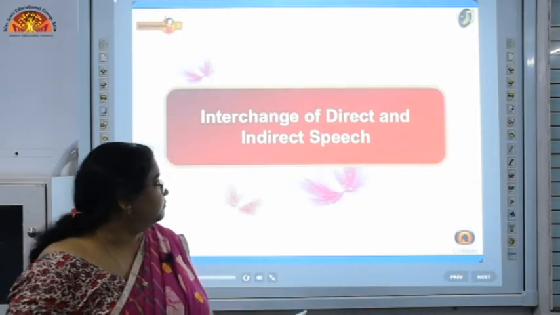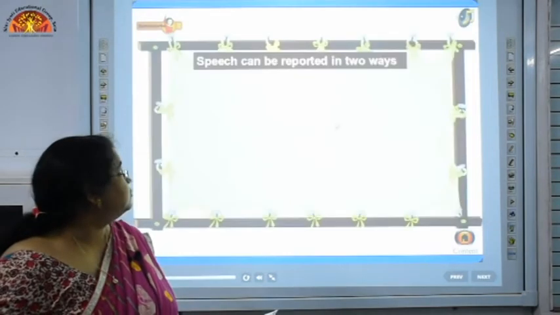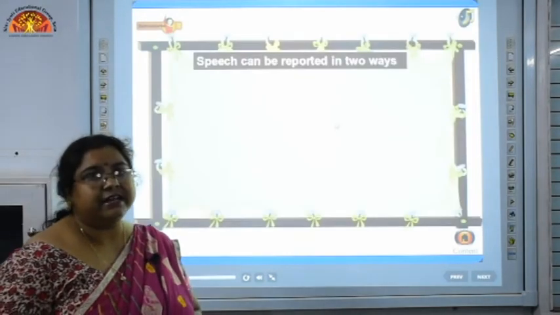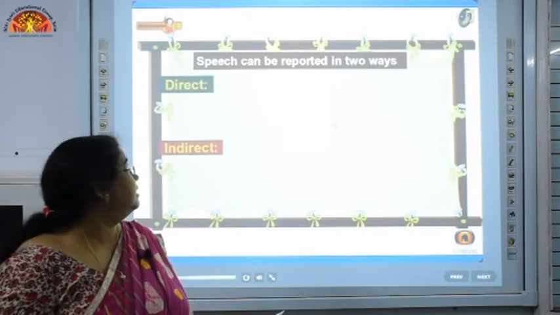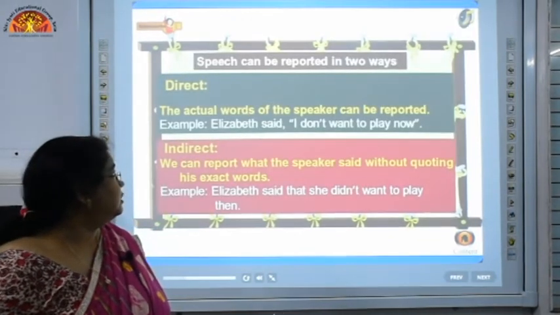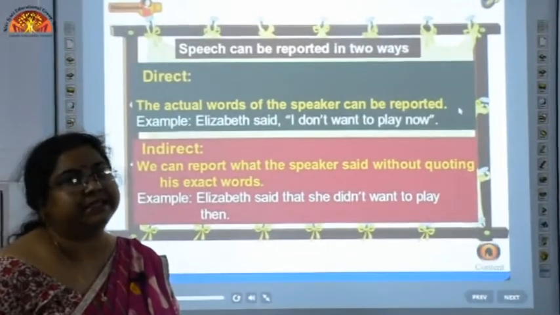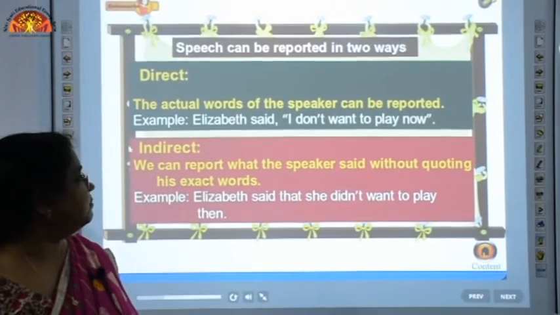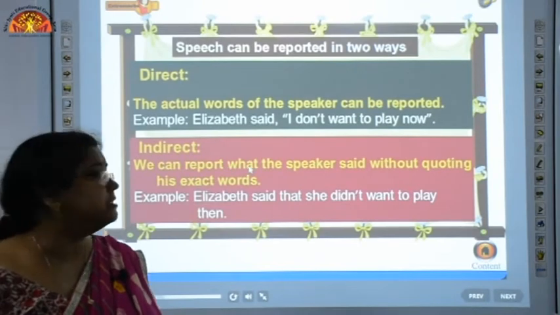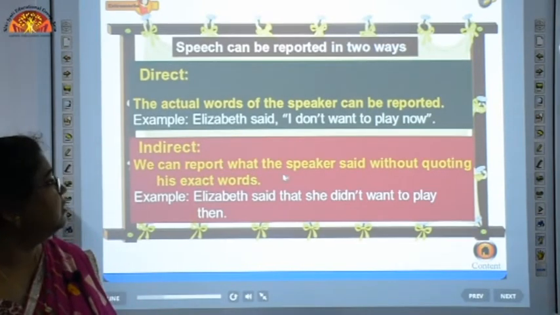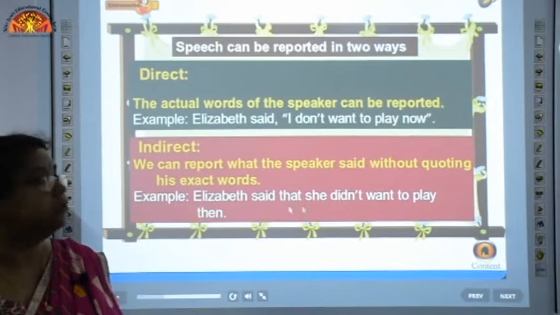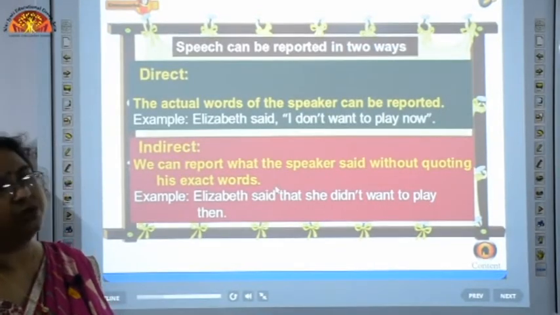Now let us move to look at the various rules for changing the sentences. The actual words of the speaker are reported in direct speech sentences. Similarly, in indirect speech sentences we report what the speaker said without quoting his exact words.